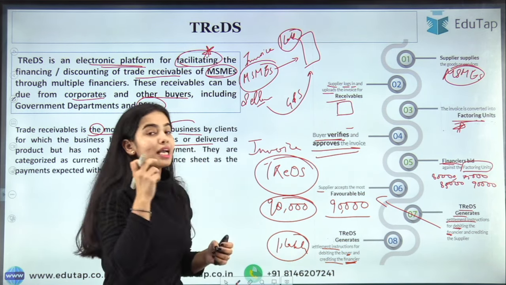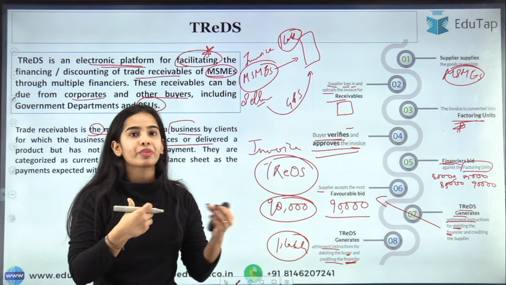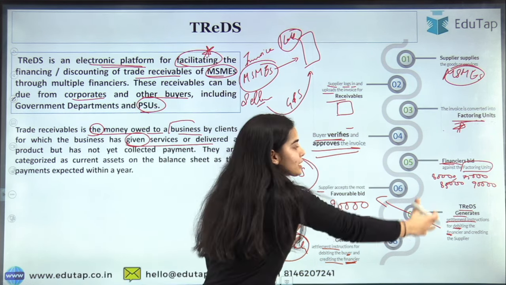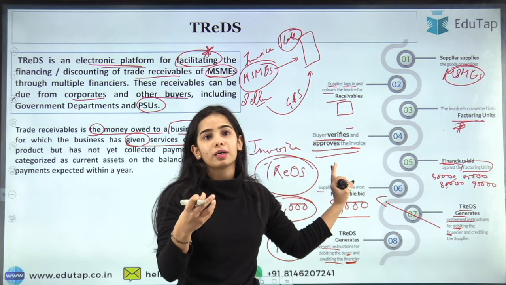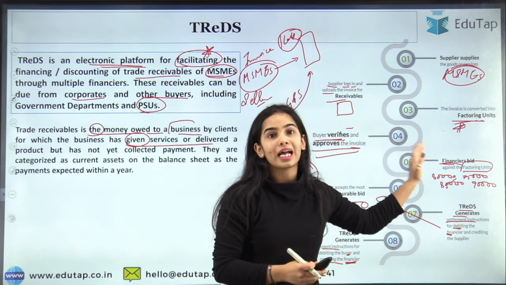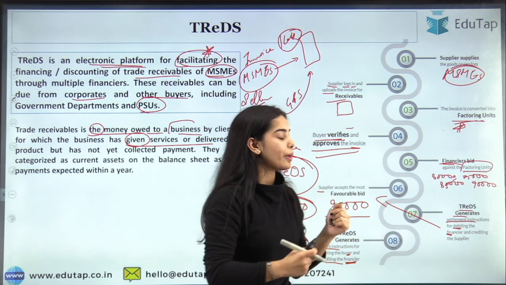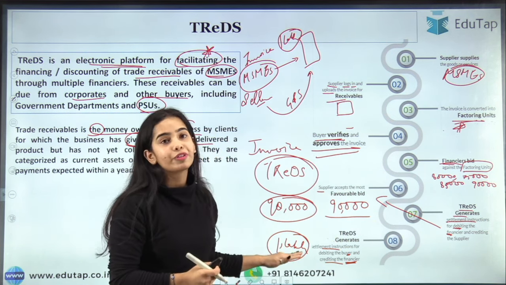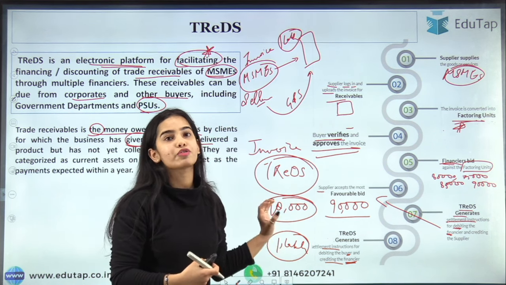So the financier has made the profit of 10,000 by engaging in this kind of transaction. He has taken the risk that the buyer may go away with the money. Now he is getting the 10,000 as the profit, that is, he is getting the full amount, 1 lakh rupees, from the buyer.